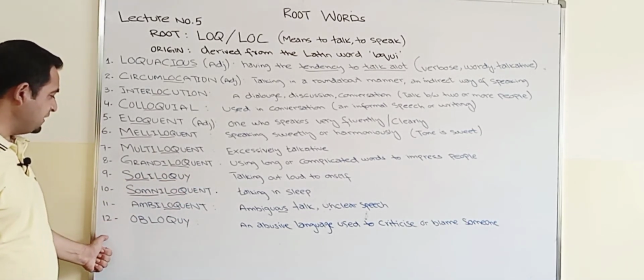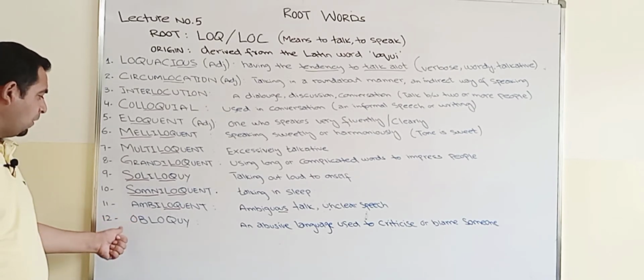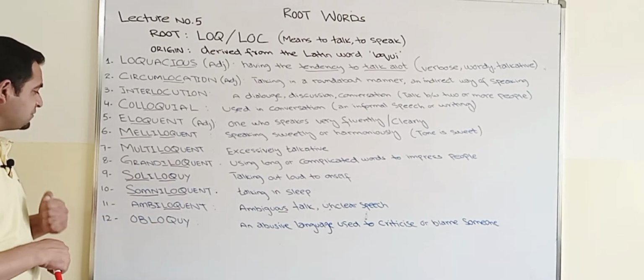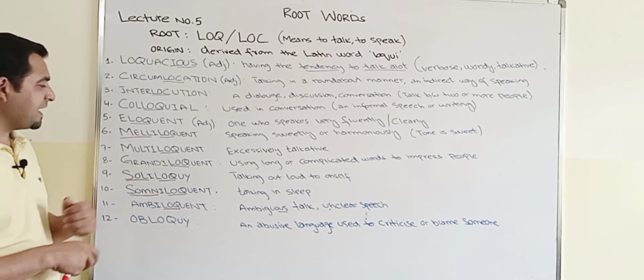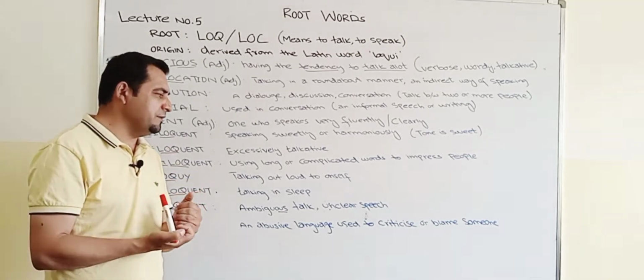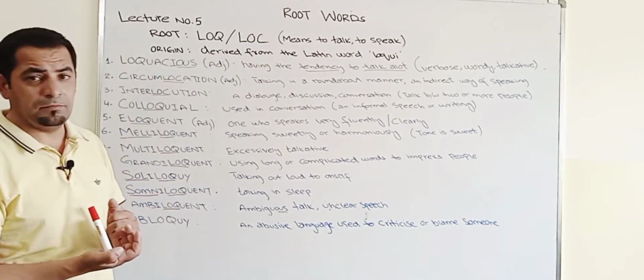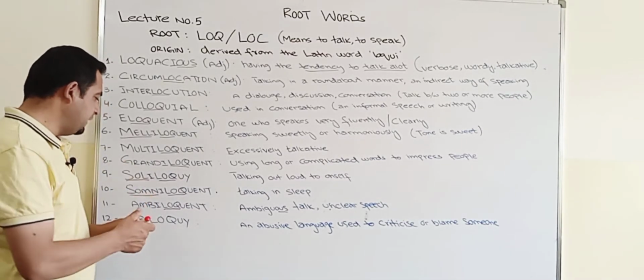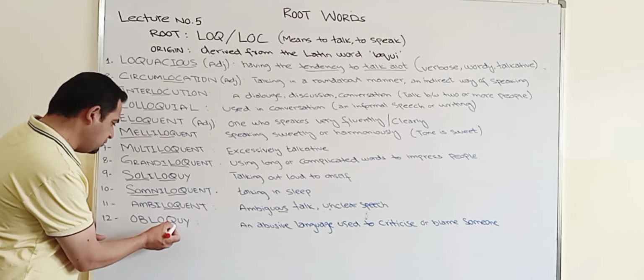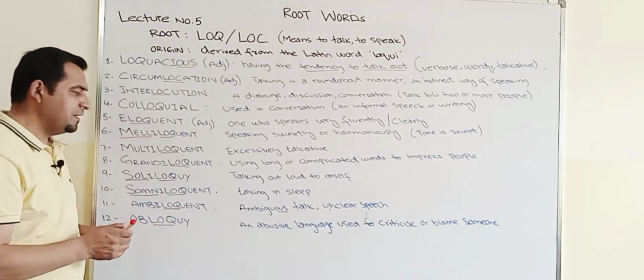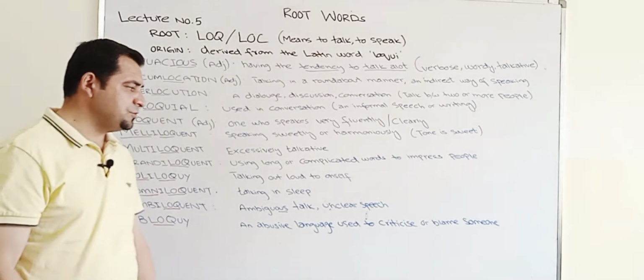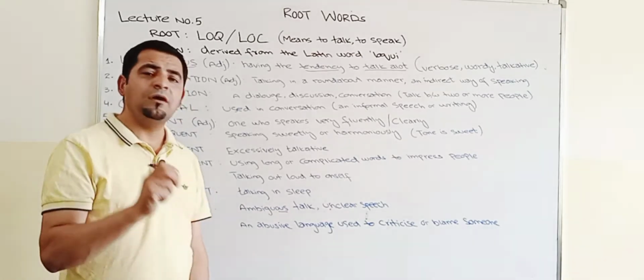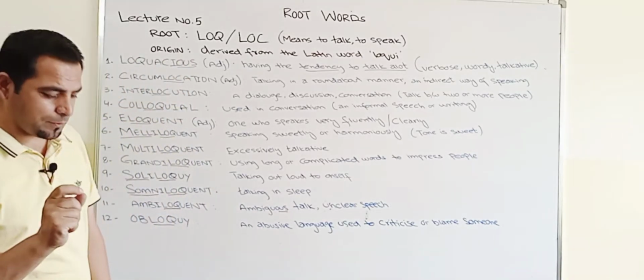And the last word is obloquy. Obloquy, right? Now what is obloquy? That is an abusive language used to criticize or blame someone. What is obloquy? Obloquy, again the root word LOQ is here. An abusive language used to criticize or blame someone.